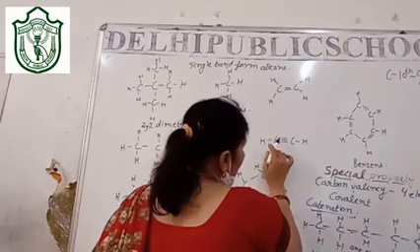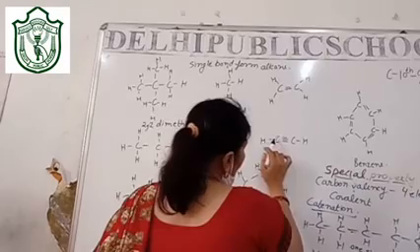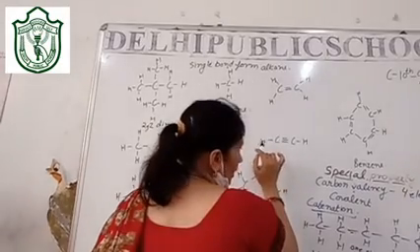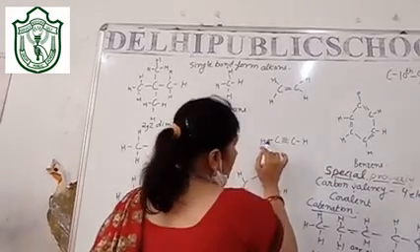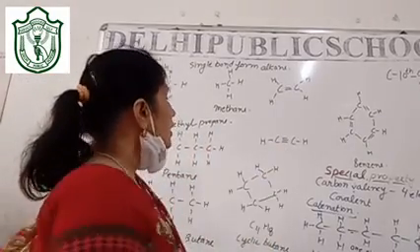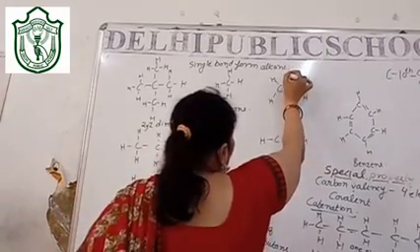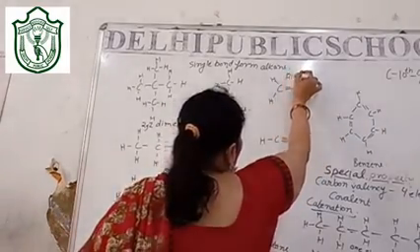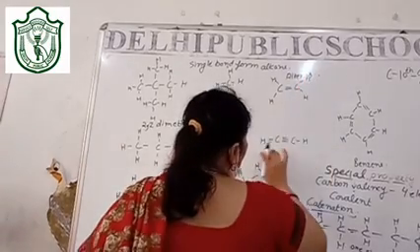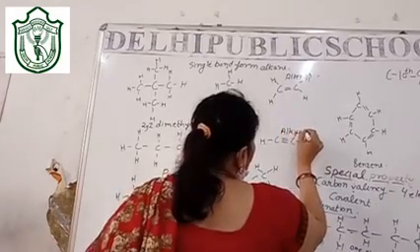So now this carbon is getting 6 electrons, 3 of this carbon, 3 of own, and here 1 of this carbon and 1 of this hydrogen. So total now both carbons are satisfied. Such compounds having a double bond are the alkenes. And such carbons which have a triple bond are called alkynes.